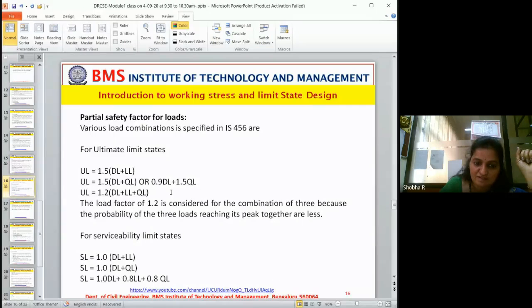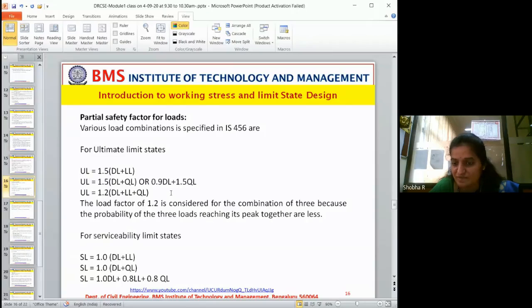When you do the combinations, you can't add all the loads together. For example, if they have given dead load, live load, earthquake load, snow load, wind load, you can't take all the loads together. Why? Because if there is an earthquake, you don't find wind.